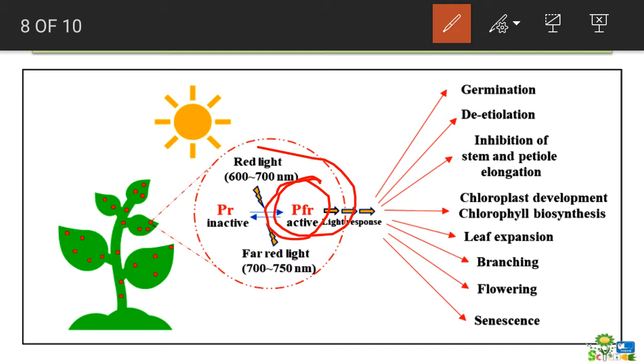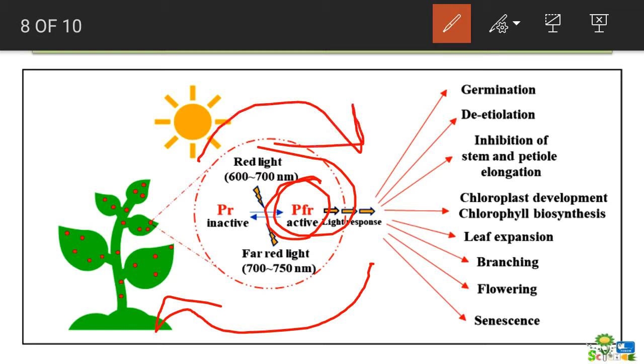Now when it comes to the critical dark period in short day plants, the PFR form gradually changes into the PR form, resulting in flowering. So this reversion and induction of flowering is for short day plants. Now the PR form is again converted into the PFR form in the presence of brief red light exposure, resulting again in inhibition of flowering.